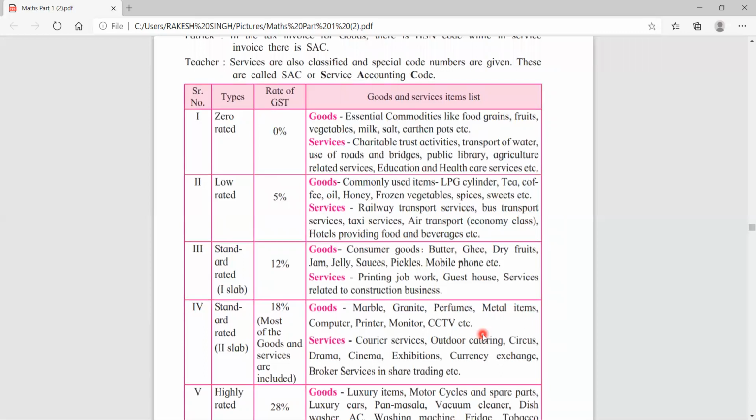So it is 0% rate. Then here the lowest rate is given, 5%. Goods are given, services are given, railway transport service, bus transport service, taxi services. So this GST is given as 5%. This way the rates are given for different goods and different services.